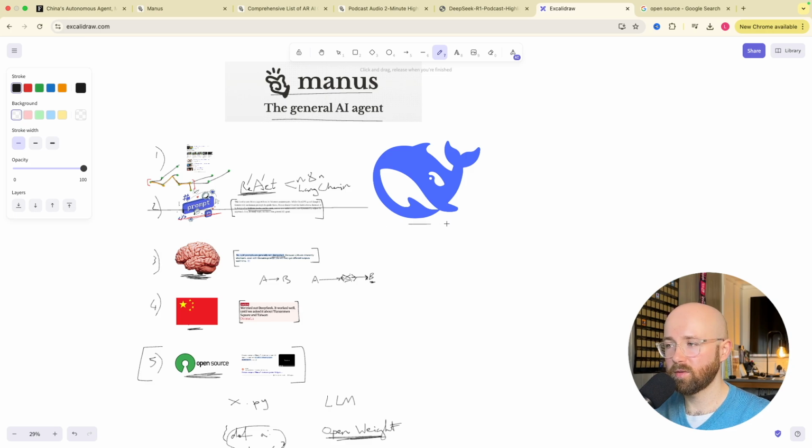Is it the next DeepSeek moment? Possibly. We just need to wait and see. Is it actually as good as they're making it out to be? Because often they're not.